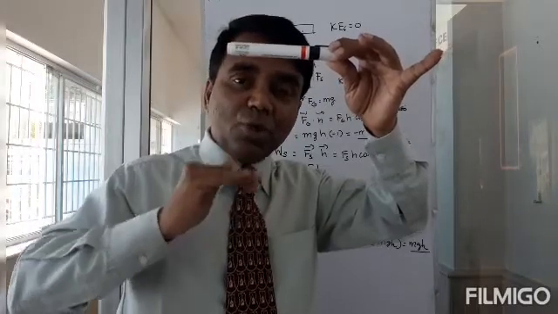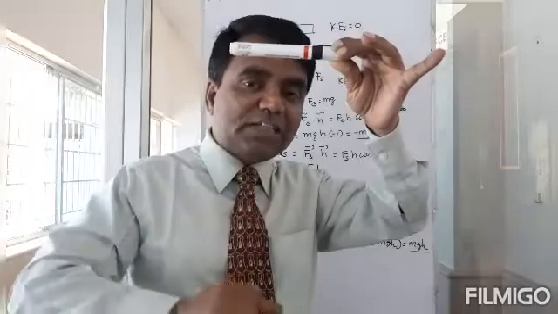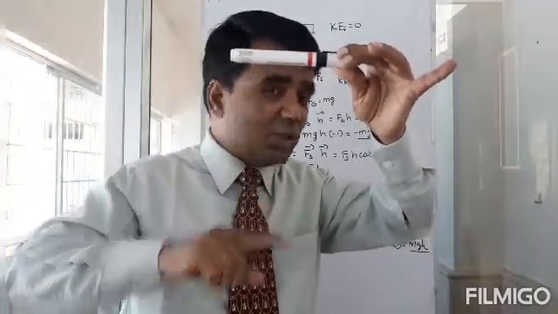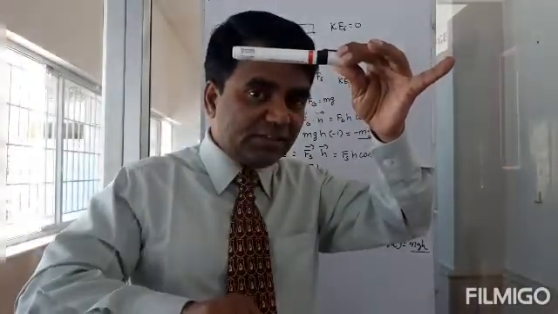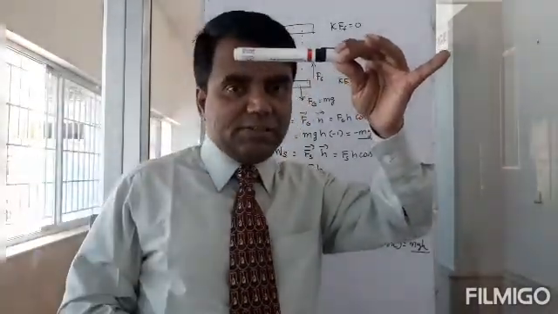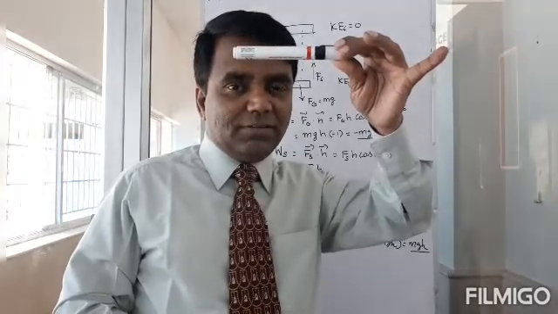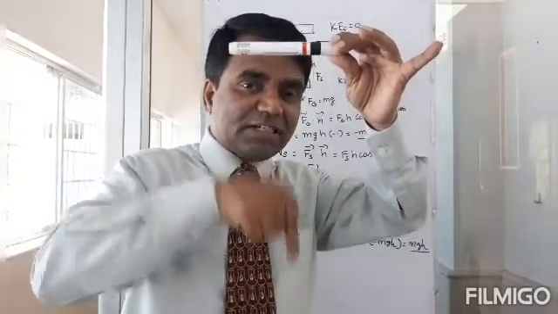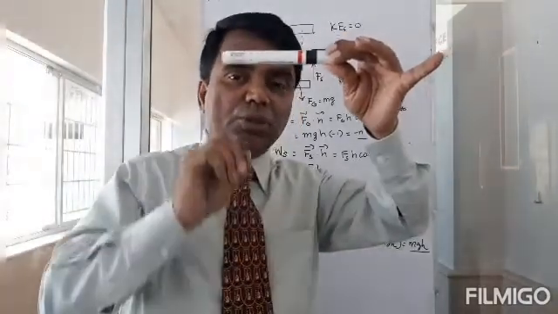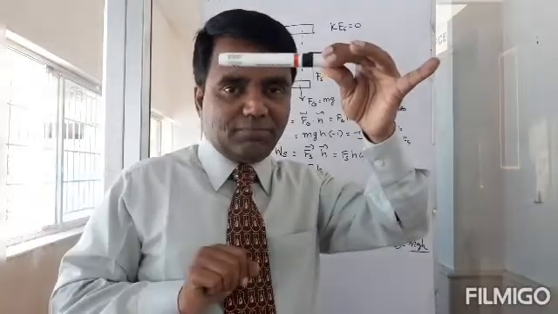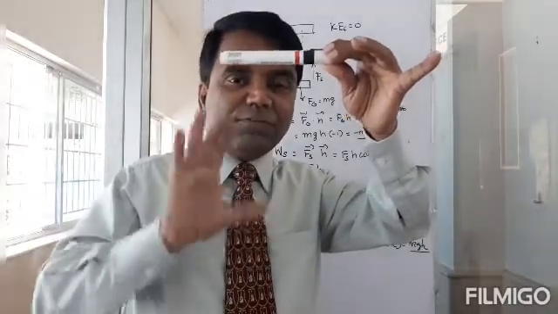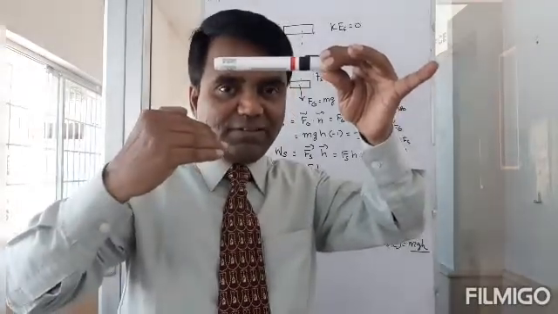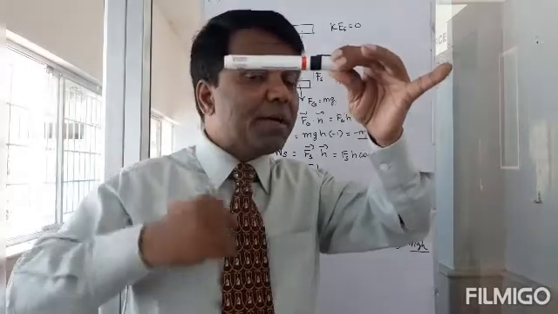But what do I know? I know that the work done by me must be equal to the work done by gravity. Why? Because initial kinetic energy is the same as final kinetic energy. And I know that gravity was acting in the opposite direction. So the work done by gravity must be equal to the work done by me. So even though I don't know anything about the force I have applied, I know the work done by my force.